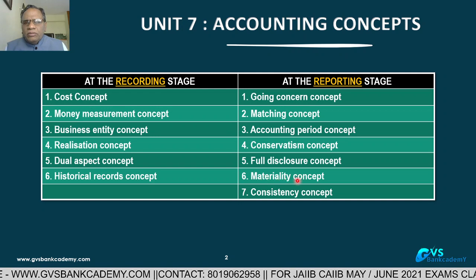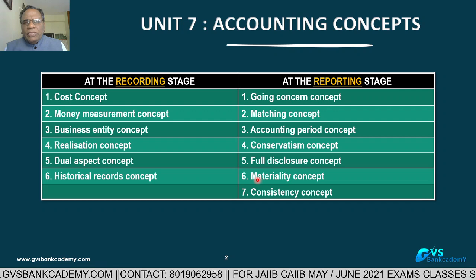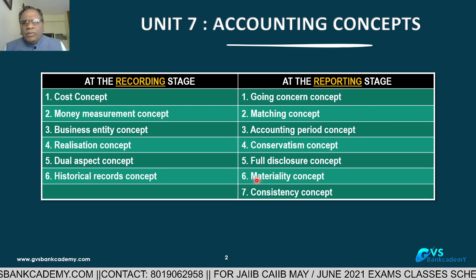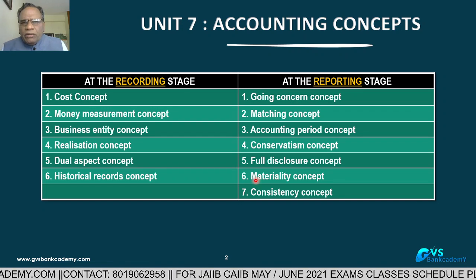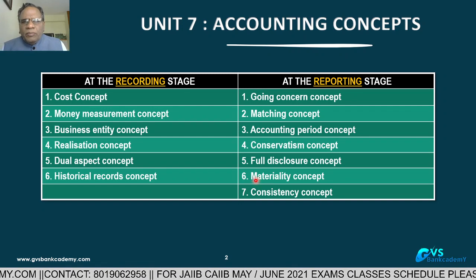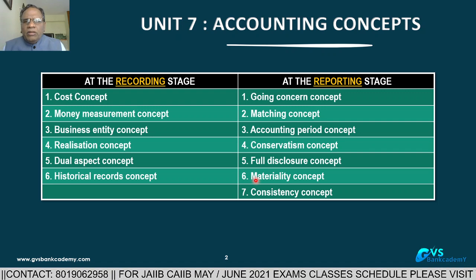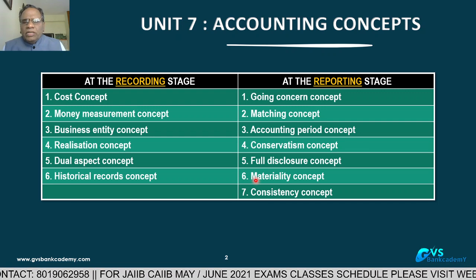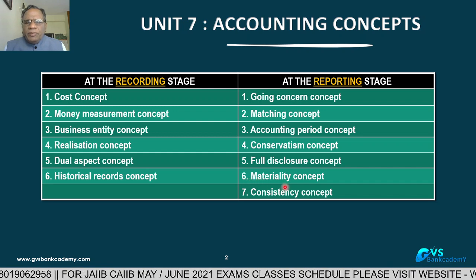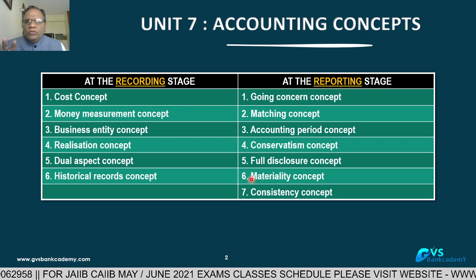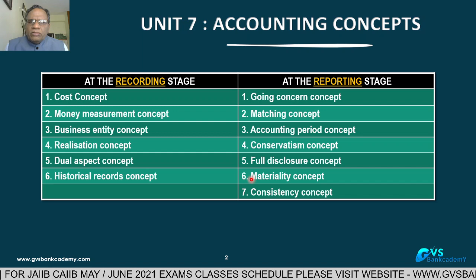For example, as of today, we are not disclosing any transaction in paisa. That is immaterial, as paisa does not have any value in accountancy today. That's why we are not reporting it. Second example: a fire accident took place, and there is a loss of 1 rupee or 10 rupees. That is immaterial. That's why the management of the company has to decide which one is material and which is not. Material things they have to disclose separately.